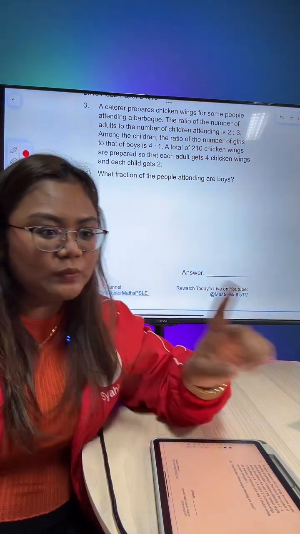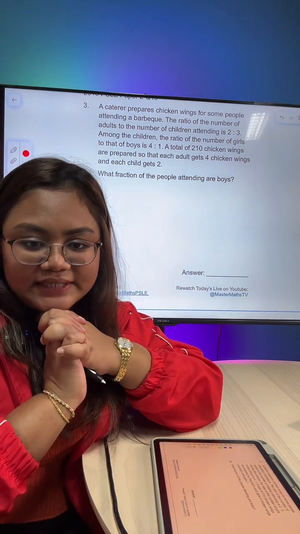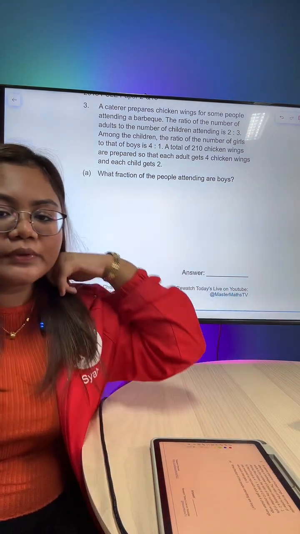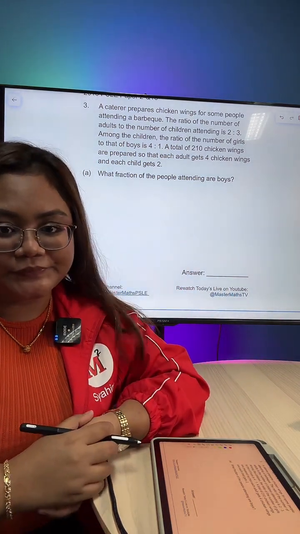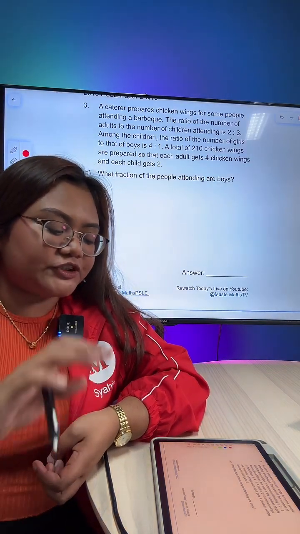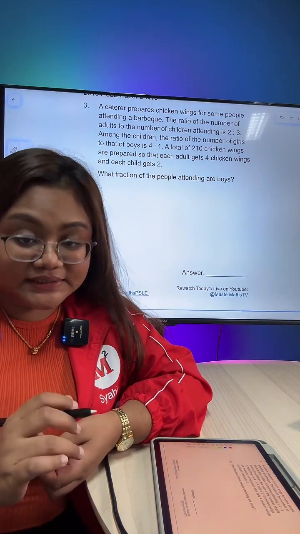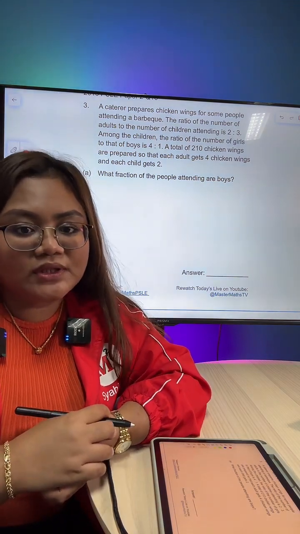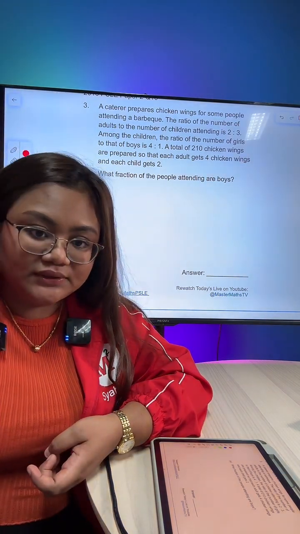Alright, so I have only one correct answer that I have seen. What about the rest of you? How are we going to solve this question? We want to find the fraction of the people attending that are boys. So do you think the total is necessary here?